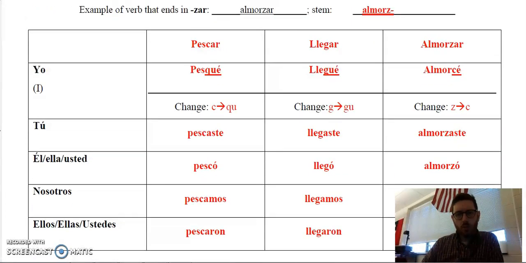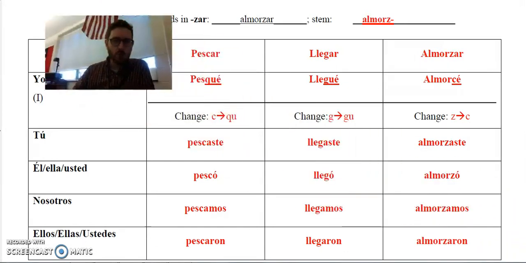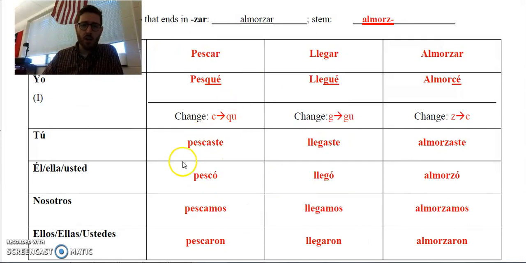So real quick, here is the conjugation chart. Like I said earlier, the tú, the él y usted, the nosotros, and the ellos, ellas, ustedes forms have no weird changes, so those look like what you would expect. Pescar is pescaste, pescó, pescamos, pescaron. Llegar is llegaste, llegó, llegamos, llegaron. And almorzar is almorzaste, almorzó, almorzamos, almorzaron. But if you look at the yo forms of all three of these verbs, they have the changes that we saw above in the paragraph.